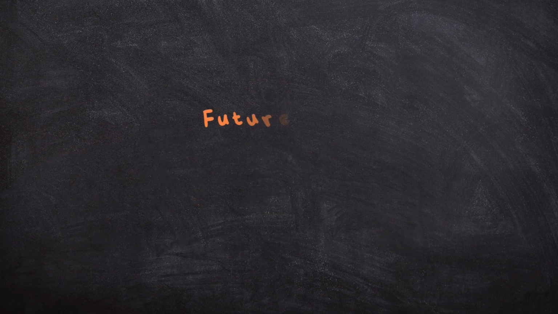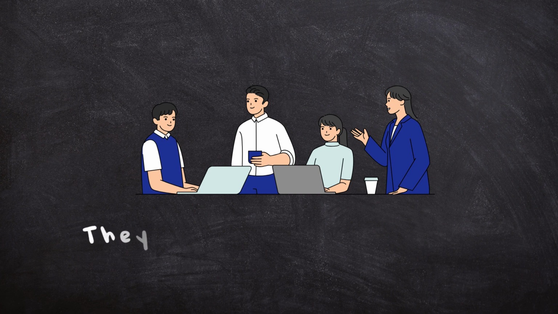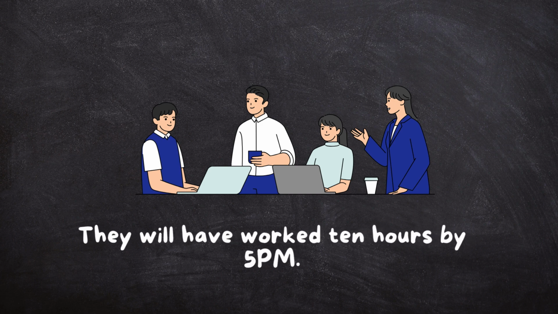Now moving on to the future perfect. We use the future perfect to talk about actions completed before a future time. We use it to talk about something we will do before something happens in the future. An example is, they will have worked 10 hours by 5 p.m. Now, what is the question we will ask here? What will we do before 5 p.m. in the future? That is, we will have worked 10 hours. So we use the future perfect to talk about something we will do before a specific time in the future.